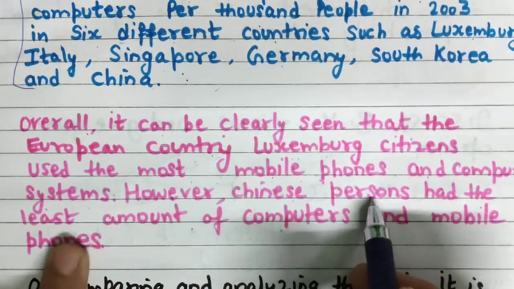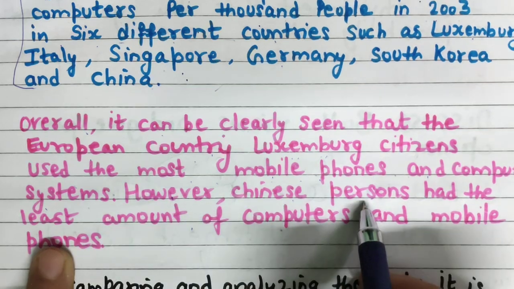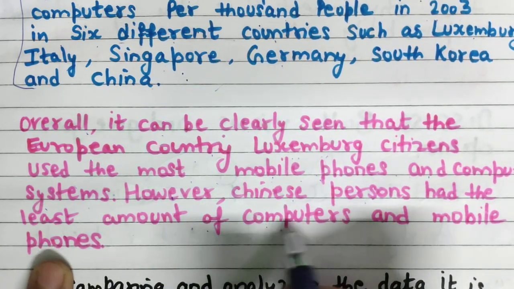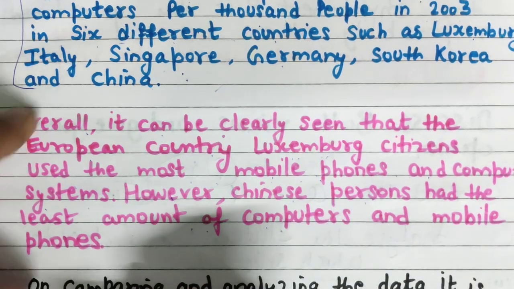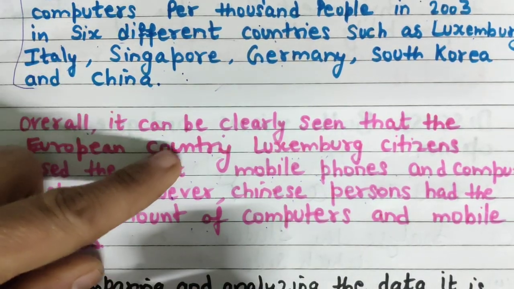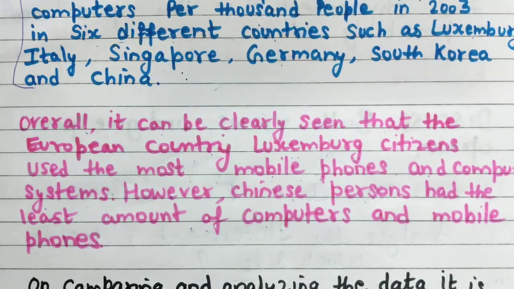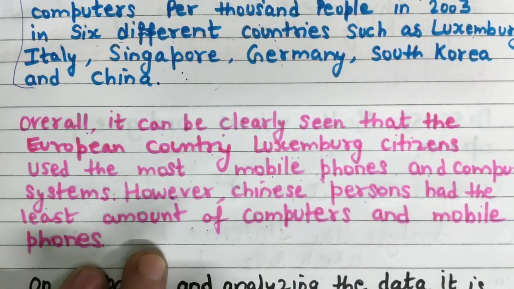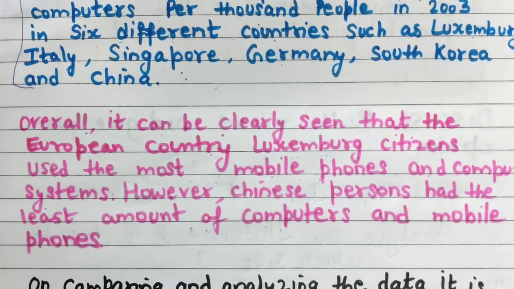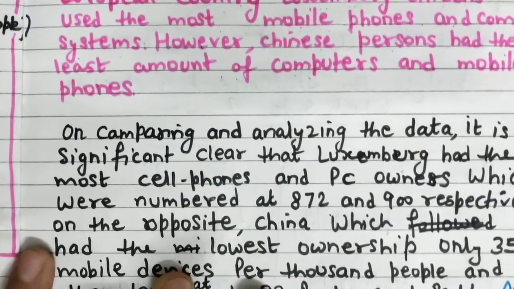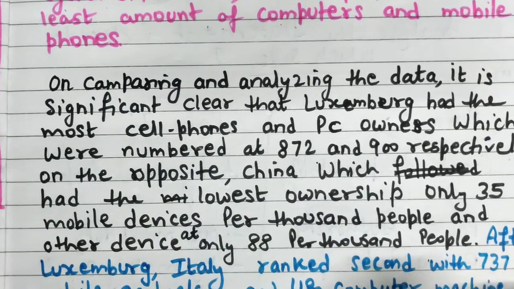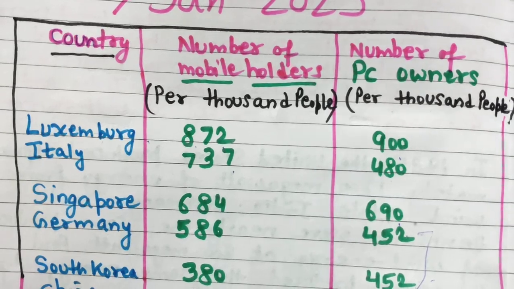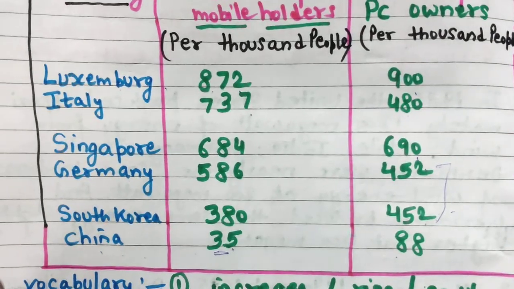However, Chinese individuals had the least amount of computers and mobile phones. So that simple thing I have written, highest and minimum. Okay, you can write another striking point also in another sentence, here in the same paragraph. Okay, now come to the comparison kind of thing. Now here, how you are going to write the details, I will also explain that thing.